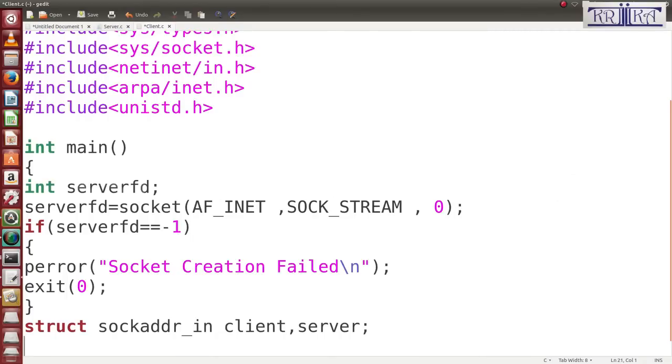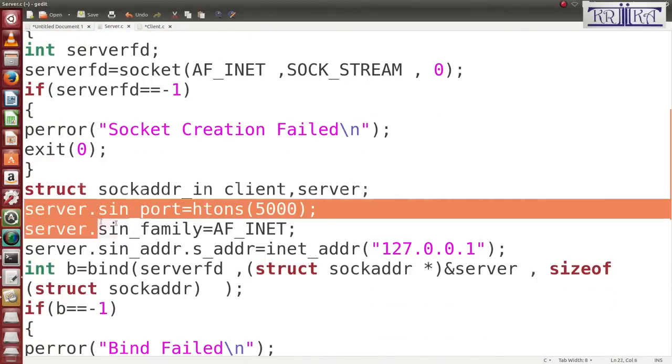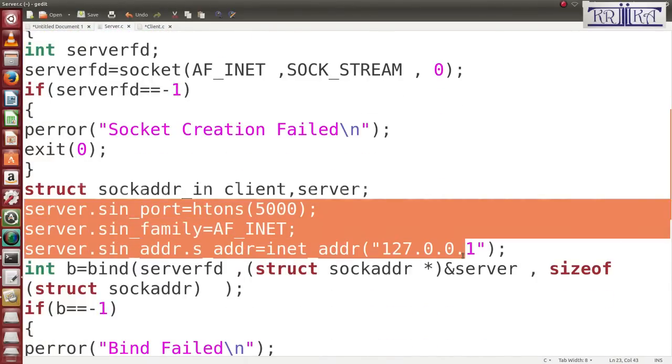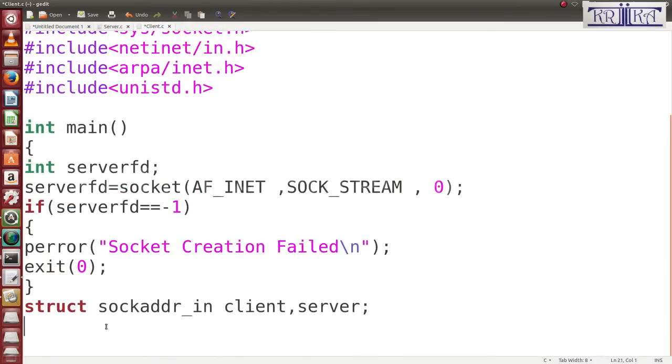This is the client side, so you need to establish the client. Then how do we establish it? You make these 3 lines, copy and paste. Since it is the same machine, you will paste them.